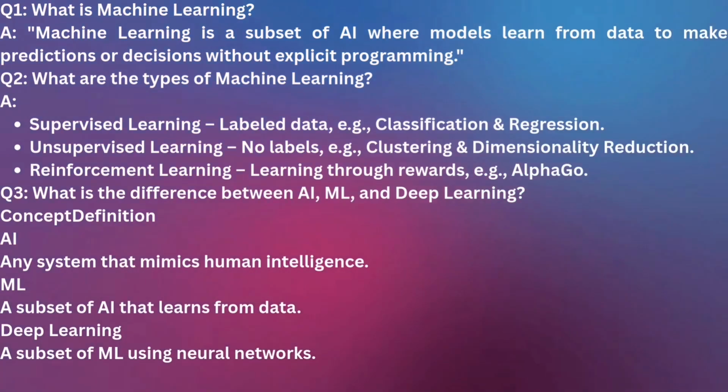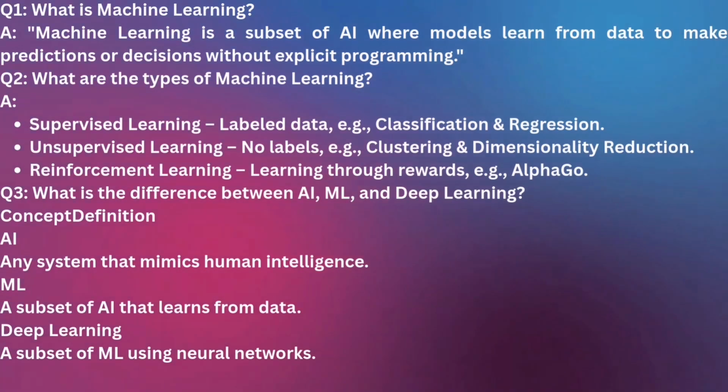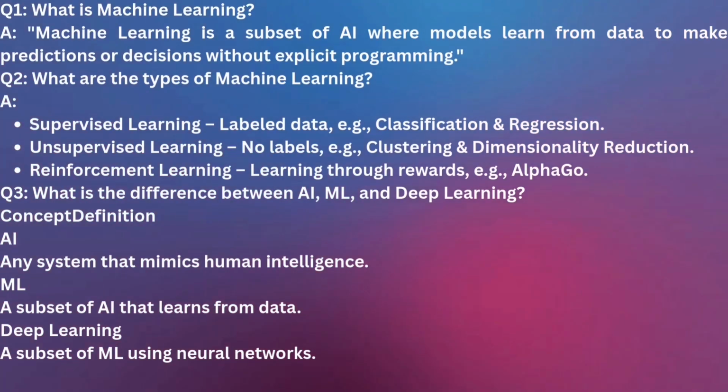The first question, from the basics of machine learning, is: what is machine learning? It gave me the answer: machine learning is a subset of AI where a model learns from data to make predictions and decisions without explicit programming. From this answer I know the line or definition I need to tell in my interview, so that I do not have to talk too much but can give a simple and straightforward answer. I will have to learn this definition of machine learning.